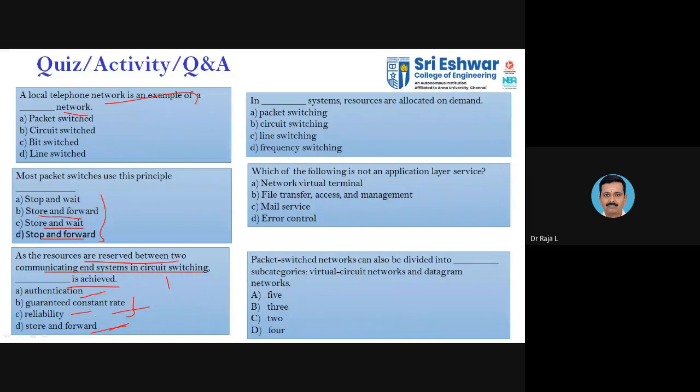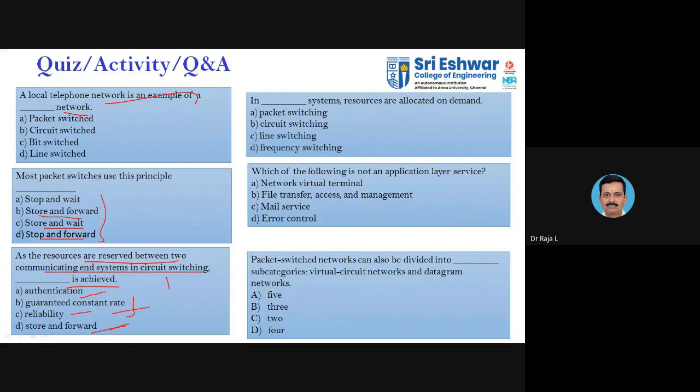So guaranteed constant rate. We have resources reserved. If I want to transmit data at 10 Mbps, then 10 Mbps is the constant data rate. If I am reserving 10 Mbps for my connection alone, I will be guaranteed that I will be able to get the data with the available resources. That is said to be a guaranteed constant rate.